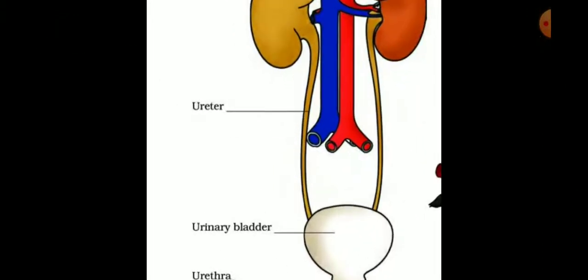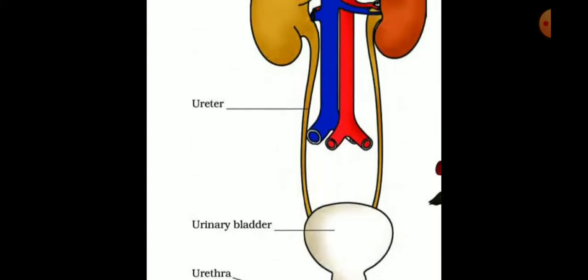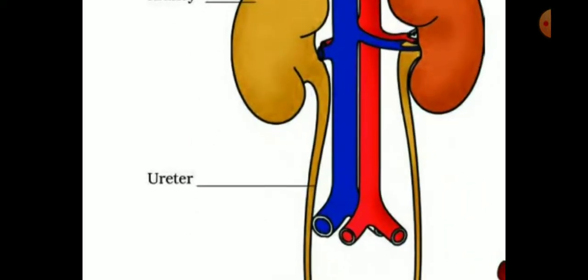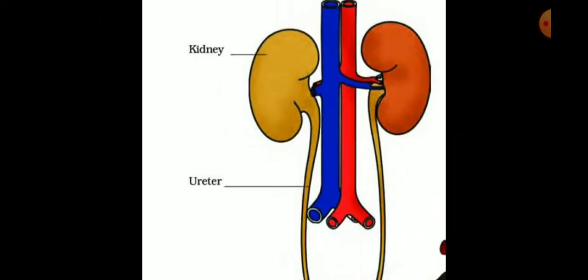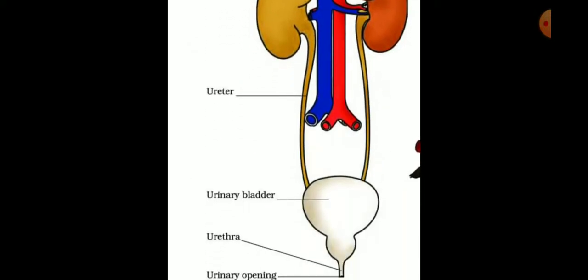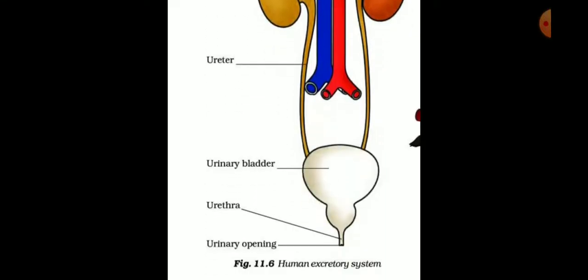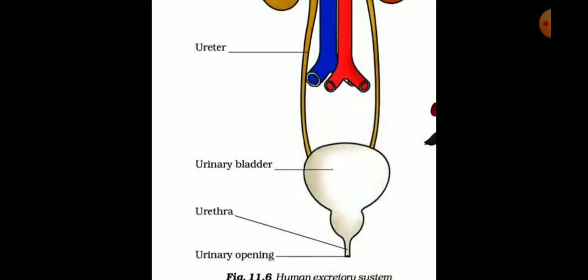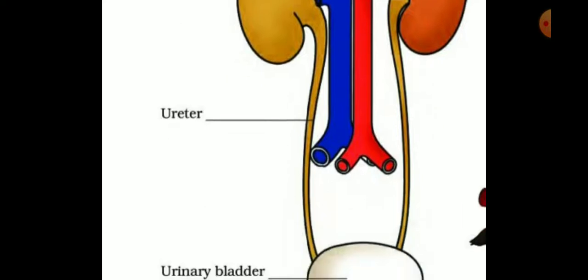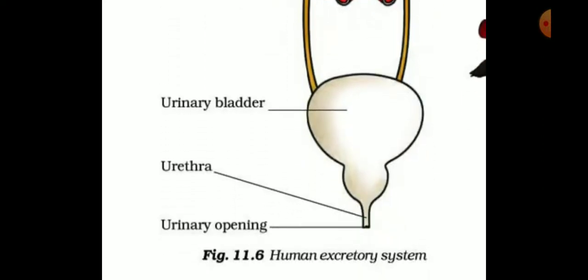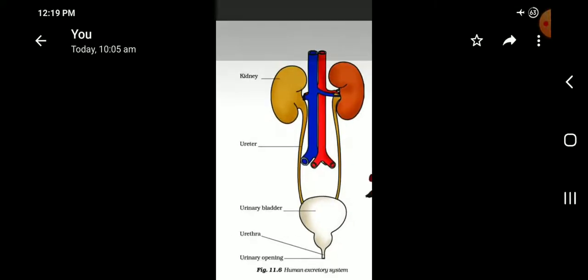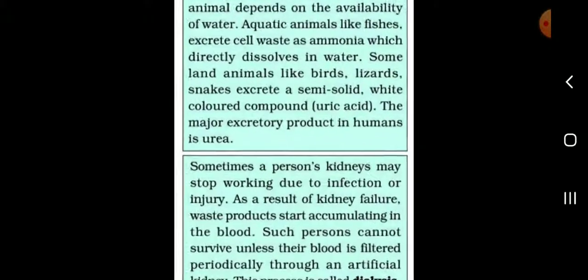This is a human excretory system. All of you listen carefully and practice in your rough note. Draw a diagram and practice in your rough note, students. Human excretory system: pair of kidneys, ureter, urinary bladder. This one is a urethra, urinary opening. So all of you practice in your rough note.